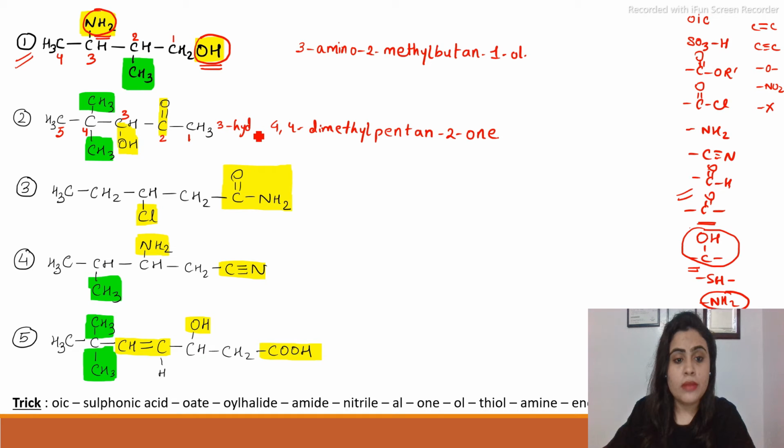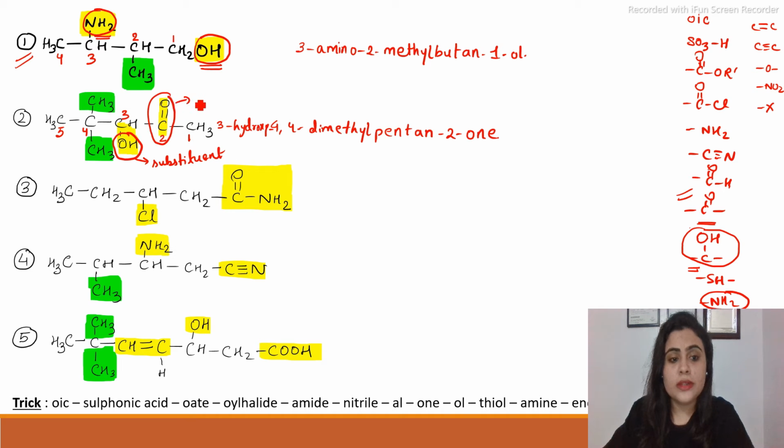So it will become hydroxy, when alcohol is present as a substituent, because now this functional group becomes a substituent and the ketone becomes the principal functional group. So it will be 3 hydroxy, 4, 4 dimethyl pentane 2 one.